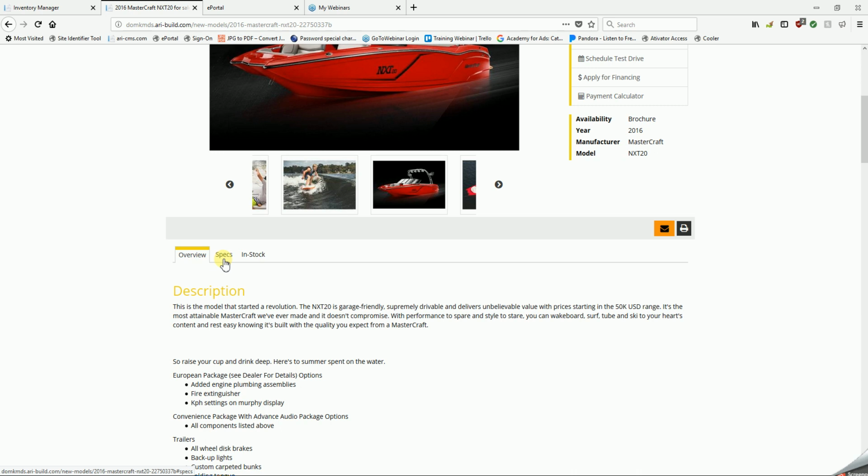Now, had you typed in anything in that description line on that first page of the Inventory Manager, it would show up above Overview and Specs as Dealer Insight and Notes written in bright red text. The reason we chose to go with bright red text is there is less chance that your customer will miss it. Now, because we don't actually have this unit in stock, let's go ahead and practice deleting it.